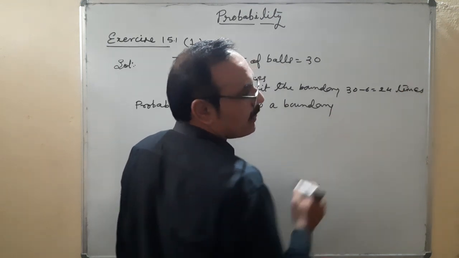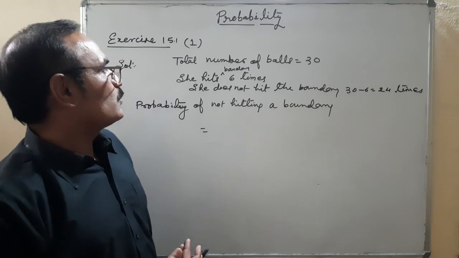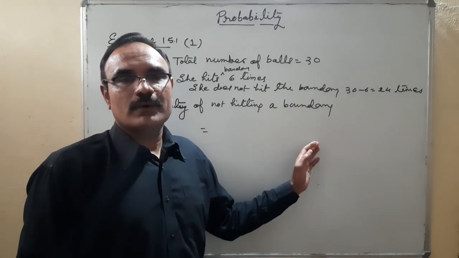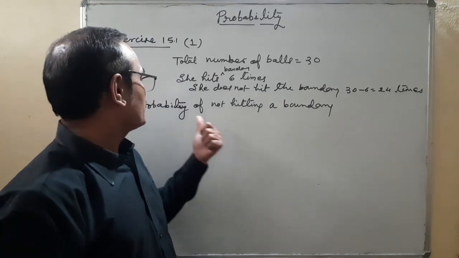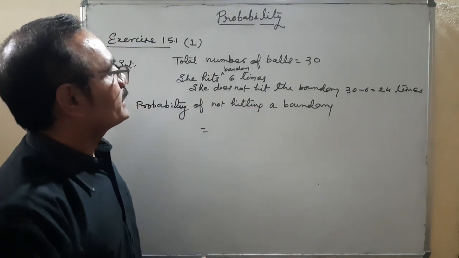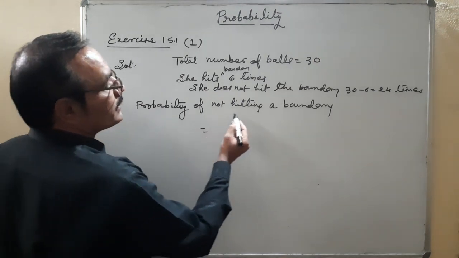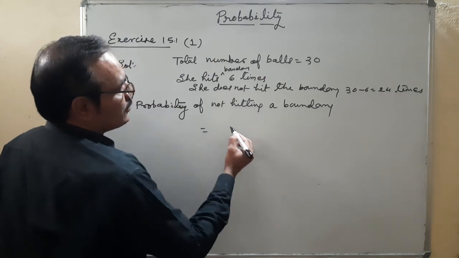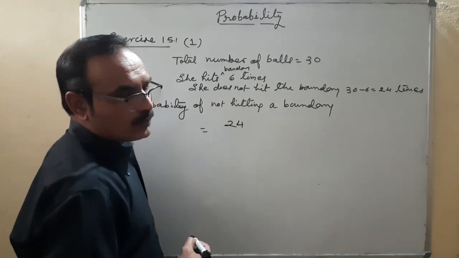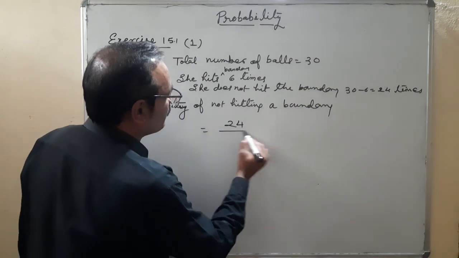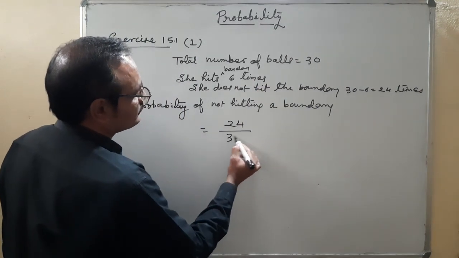If they were asking the probability that she hits the boundary, it would be the number of hits upon total number of balls. But here they are asking the probability that she does not hit the boundary. So favorable outcomes are 24, the balls on which she is not hitting a boundary, upon total number of balls, 30.